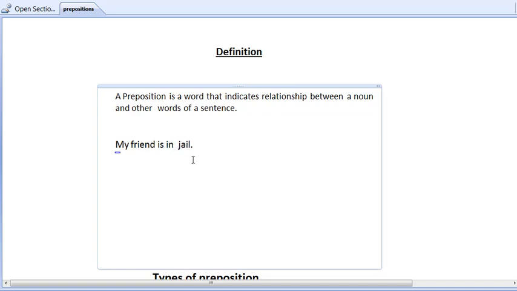Now does that make sense? Yes, it does. It still sounds wrong because the friend of your friend is in jail, but the sentence makes sense now, doesn't it? So from this example we can conclude the importance of preposition in a sentence.